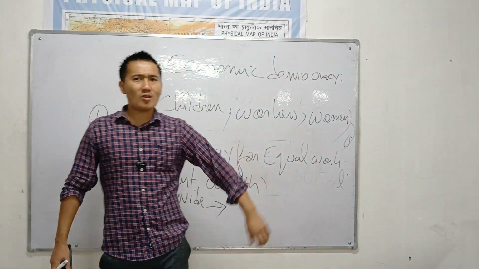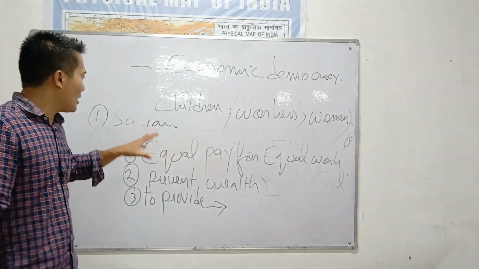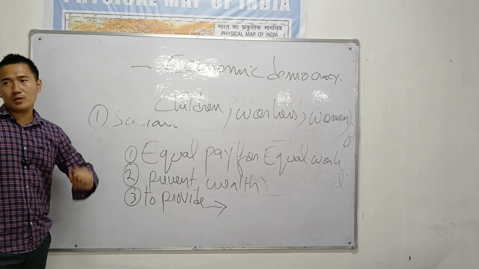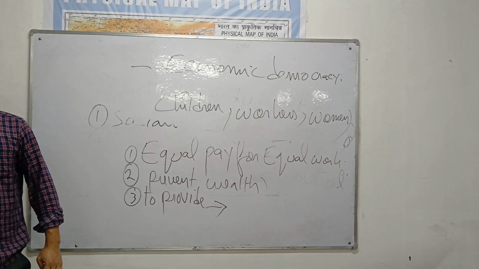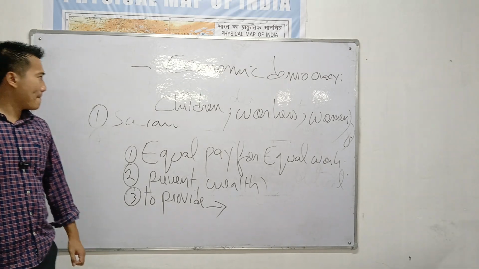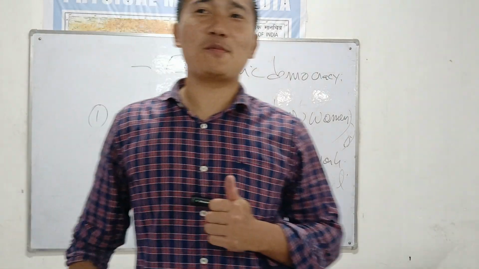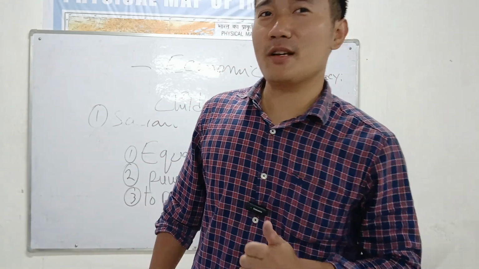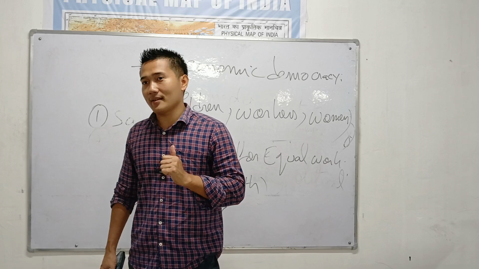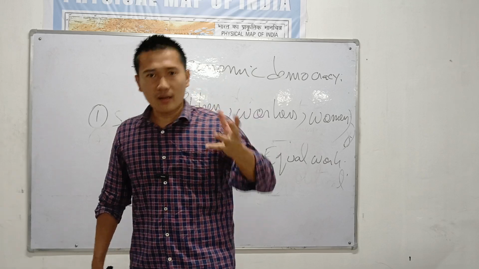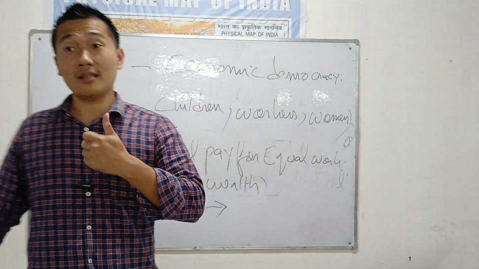So there are around 10 to 15 socialistic principles. I can't discuss everything, but in summary, these are some of the socialistic principles you will come across in the DPSP. And remember, the DPSP is one of the favorite topics of UPSC prelims. In mains you might get an essay, not directly, but they might ask, how can India have a just society, an equal society? So mention all this indirectly.